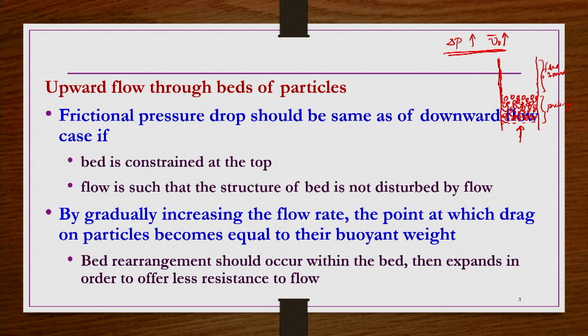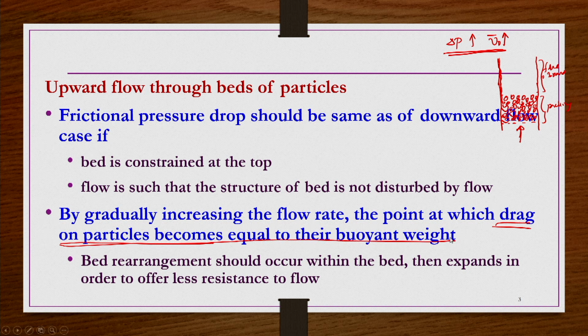But what happens if you do not have the constraint of the bed at the top, and then you gradually increase the velocity? Some kind of rearrangement of the particle packing structure takes place, and then the bed starts expanding, and then the pressure drop, what happens after that point, it will become almost independent of the superficial velocity.